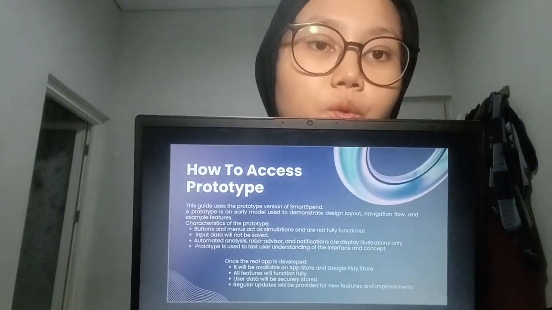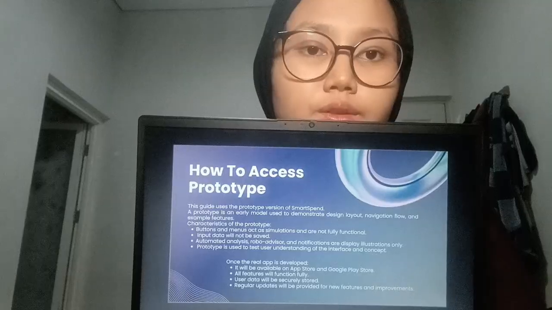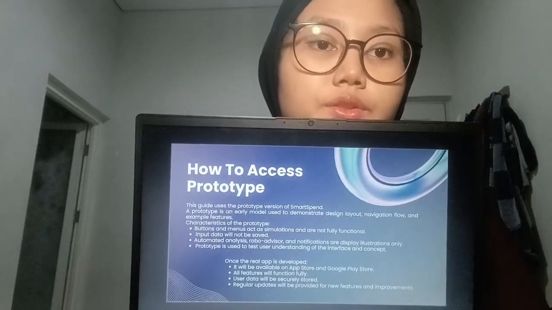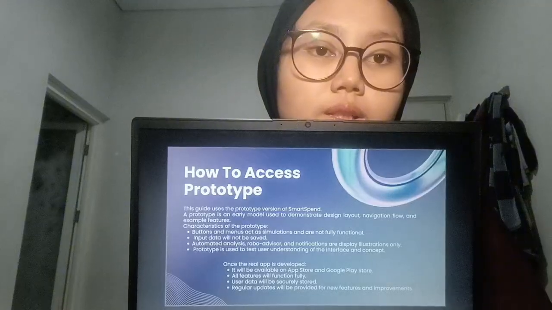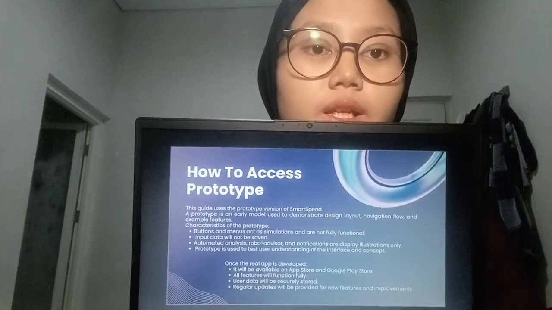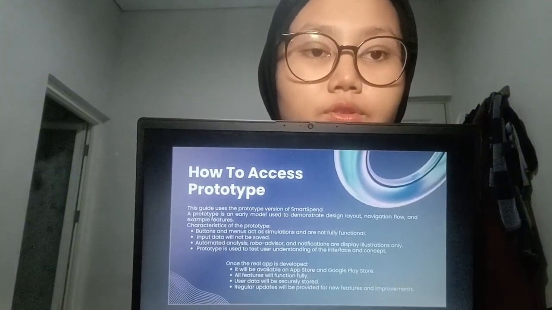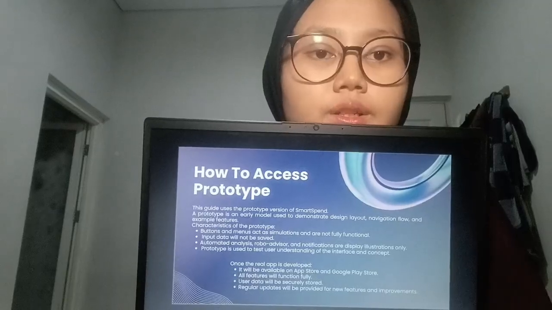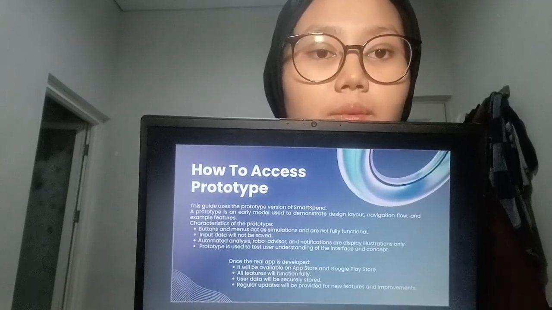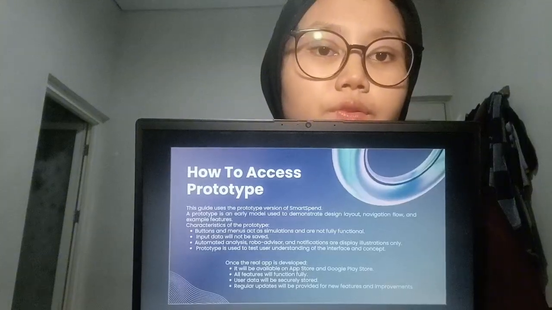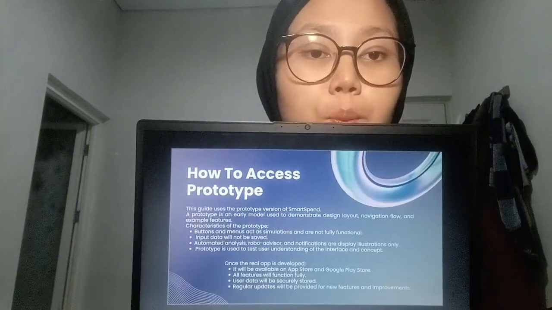The prototype we are presenting today has a few important things users need to understand before using it. This prototype is only a simulation, which means the buttons and menus you see don't actually function. Any data entered won't be saved, and features like the robo-advisor, budget calculation, or pop-up notification are only visual examples.